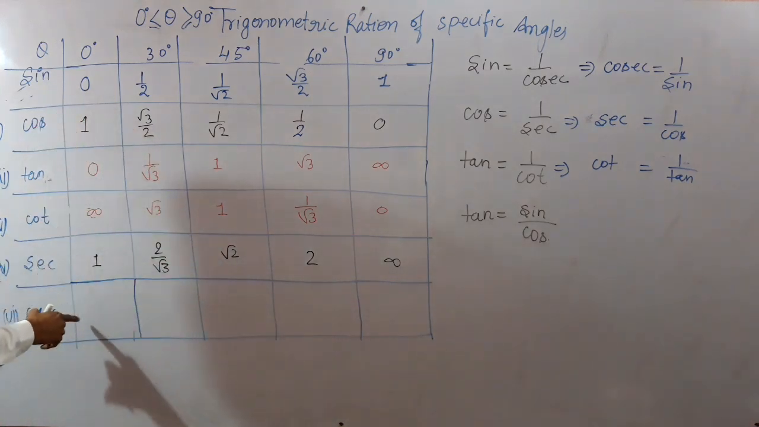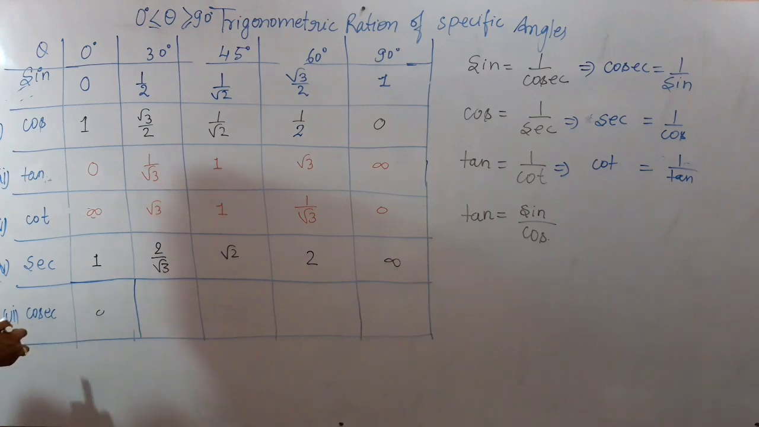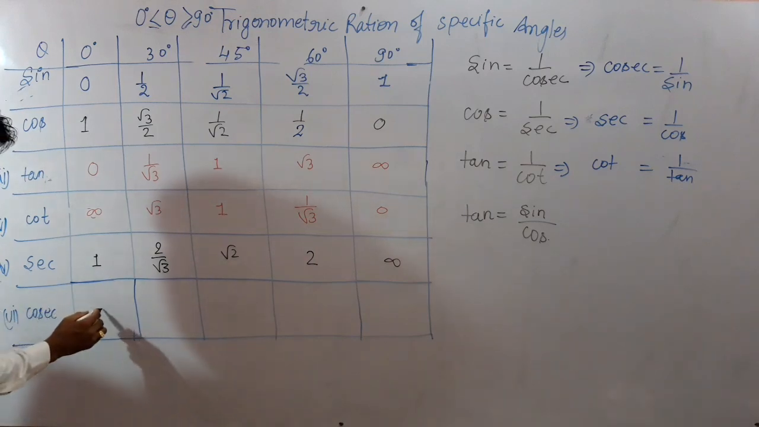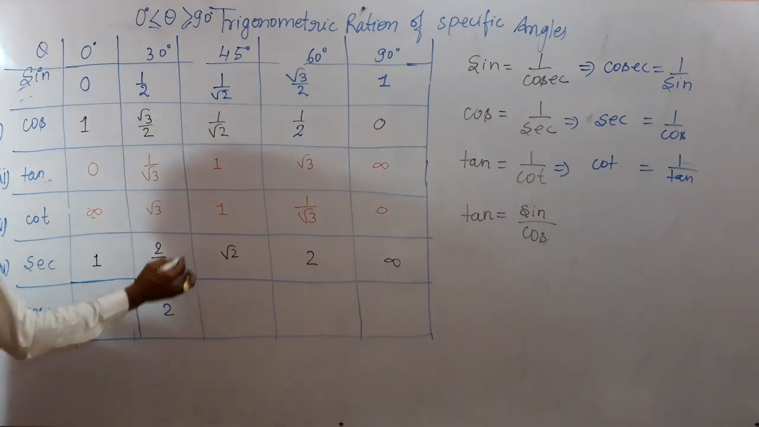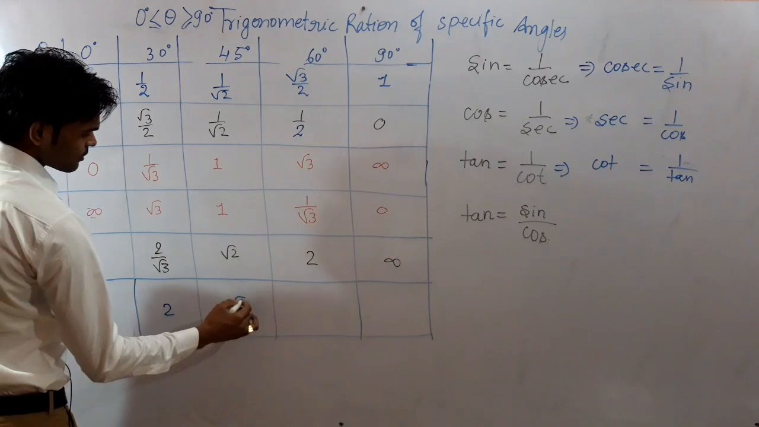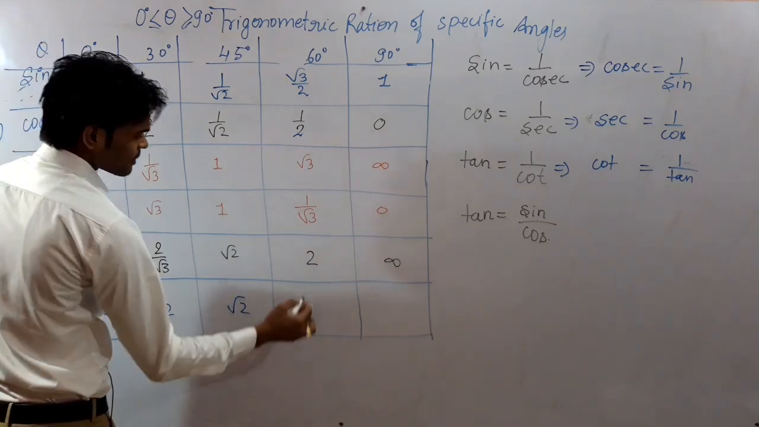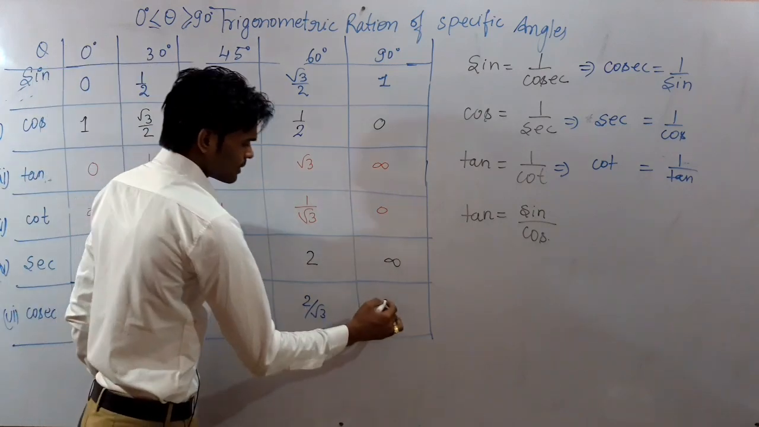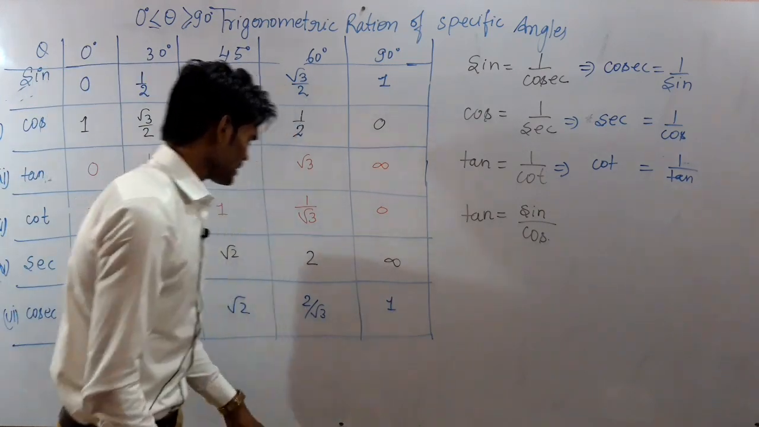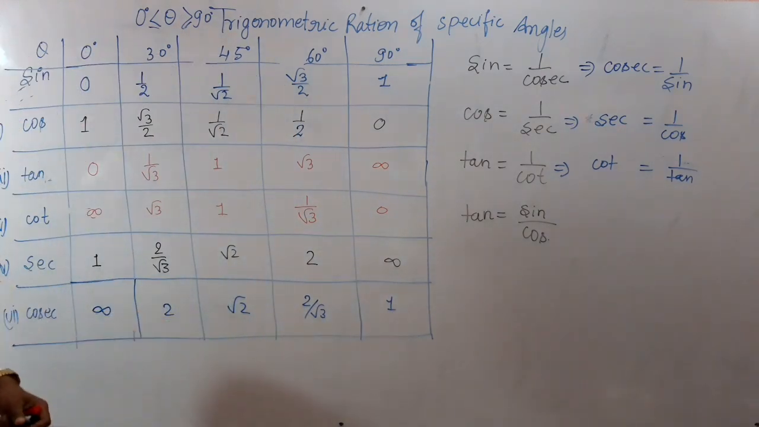Reciprocal of sine, it will be not defined. Reciprocal of this will be 2. Reciprocal of this will be under root 2. Reciprocal of this will be 2 by under root 3. And here it will be 1. Is that clear?